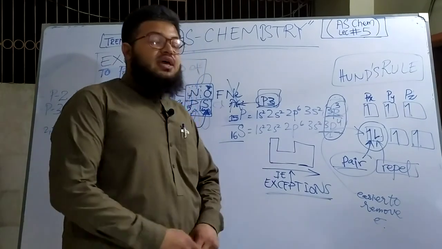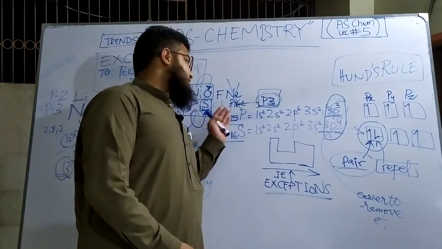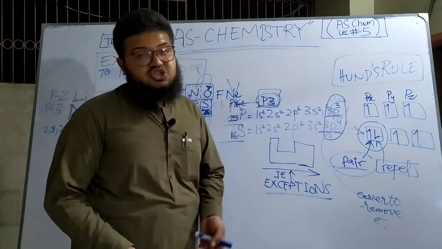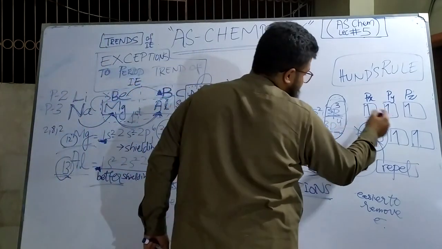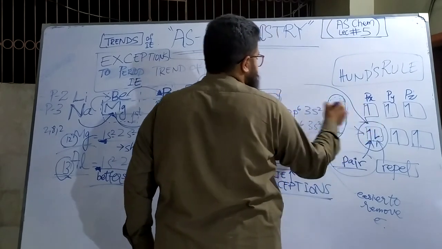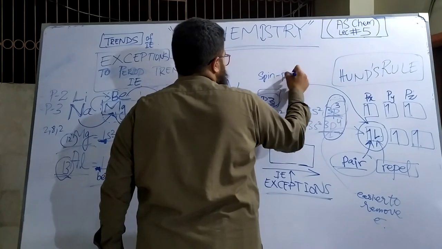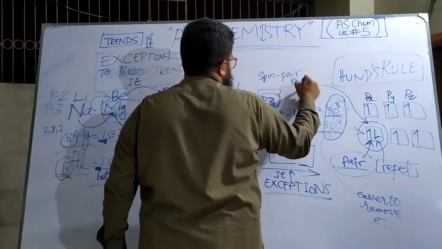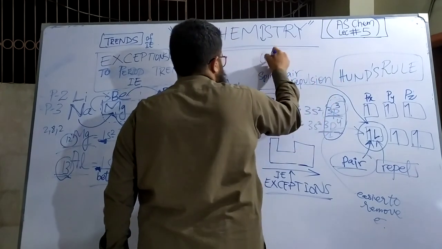So what are you going to explain to the examiner if he asks why there is the exception, why sulfur has a lower ionization energy as compared to phosphorus? This effect of pairing leading to reduced ionization energy is called spin pair repulsion or electron pair repulsion.